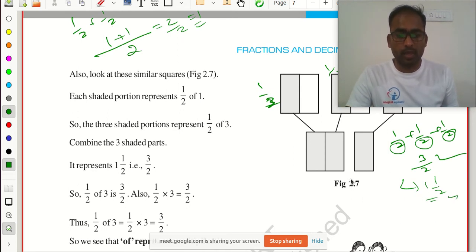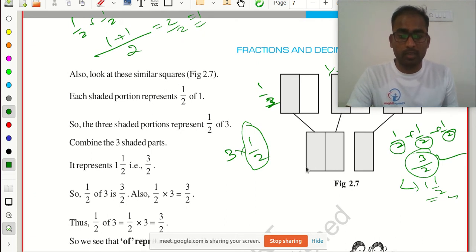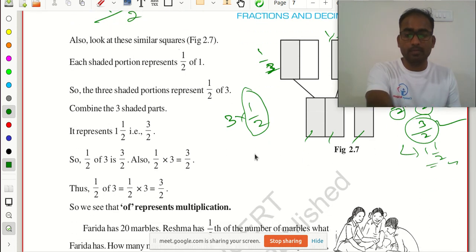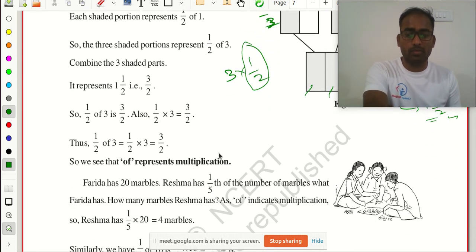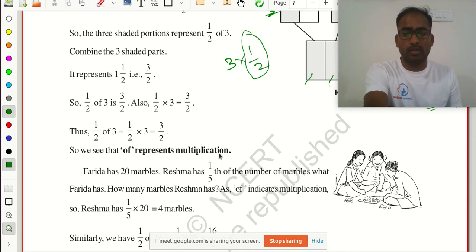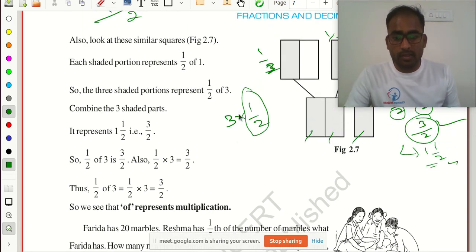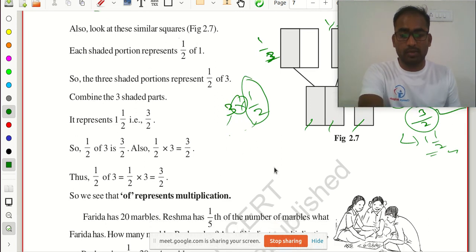Okay. And this 3 by 2, we already discussed, you can write as 3 multiplied with 1 by 2. Means 3 times 1 by 2 means 3 half shaded portions are there. 1, 2, 3. 3 portions are there, half shaded. Okay, that is it here. And this represents a multiplication of a whole number with fractions. We already discussed.